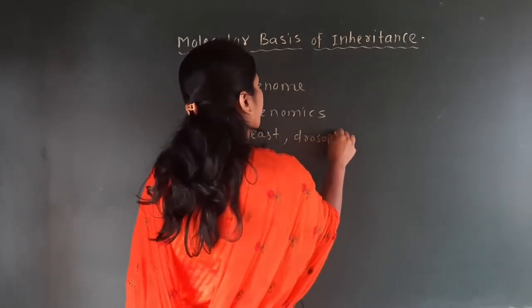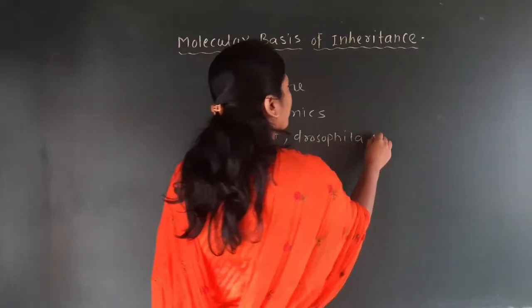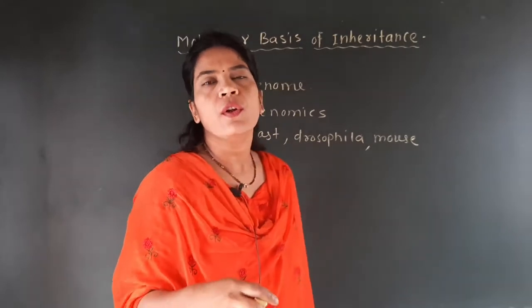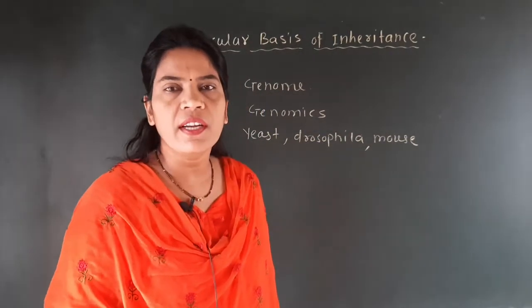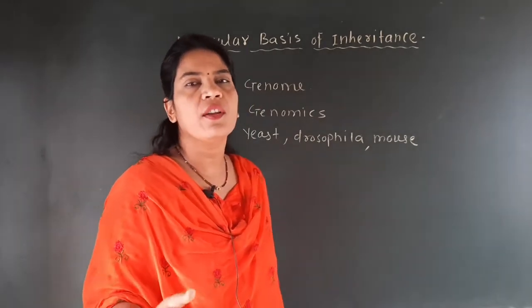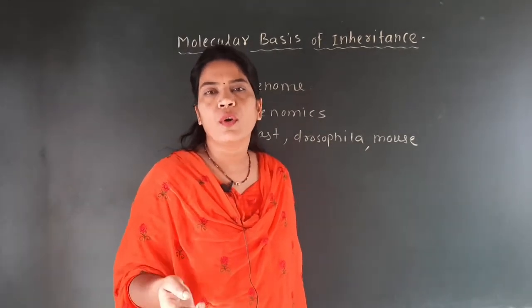Drosophila and mouse. The genome of yeast, Drosophila and mouse is studied for the easier study of the genome of the human being to other organisms.